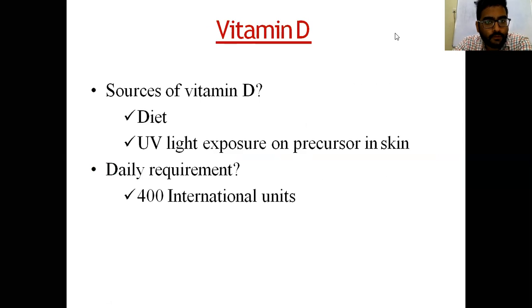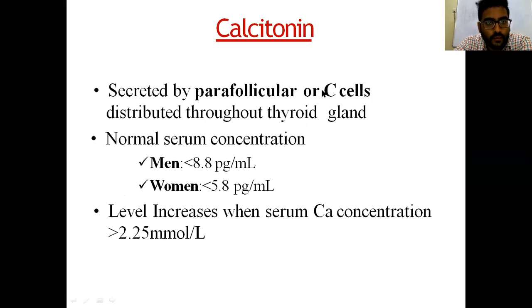Next is vitamin D. The sources of vitamin D are diet and UV light exposure, and the daily requirement is 400 to 800 international units. Calcitonin is secreted by parafollicular cells, and normal levels are 8.2 in men and 5.8 in women. Levels increase when calcium concentration in the blood is increased, as already discussed. Let us see the diseases based on this metabolism.